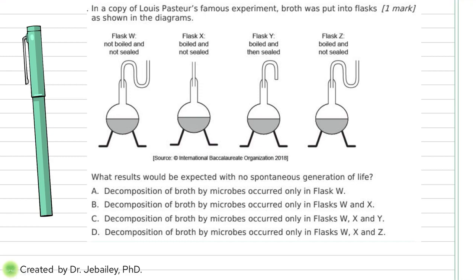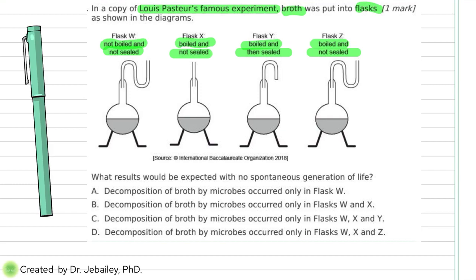Now we're back to the Pasteur experiment again. Remember, it was all about proving that cells come from previous living cells. So he has the flask, he has the broth, which is a chicken broth, and in this story they did a copy of his experiment and put the broth in certain flasks. There are 4 different options here. The first one was not boiled and not sealed. The second one was boiled, but not sealed. The third one was boiled and then sealed. The last one was boiled but not sealed.